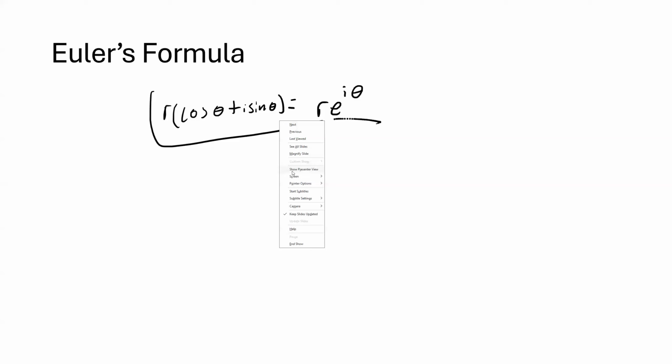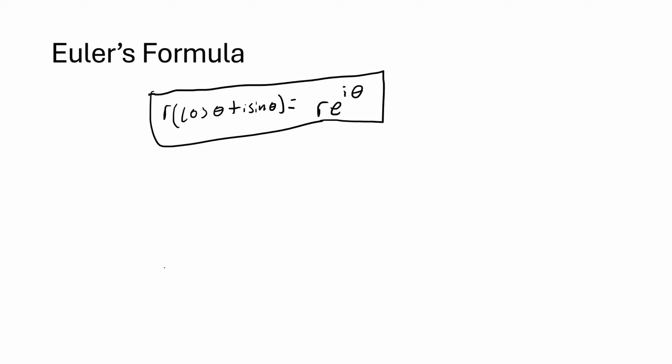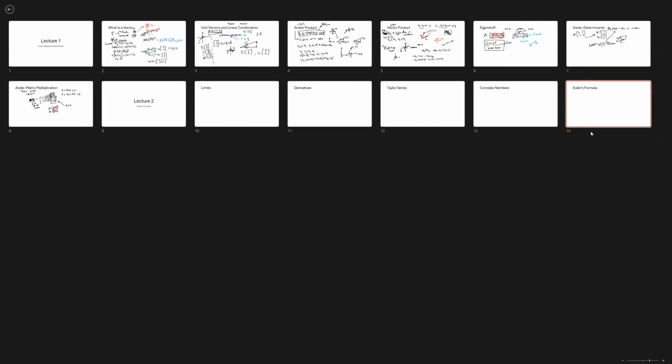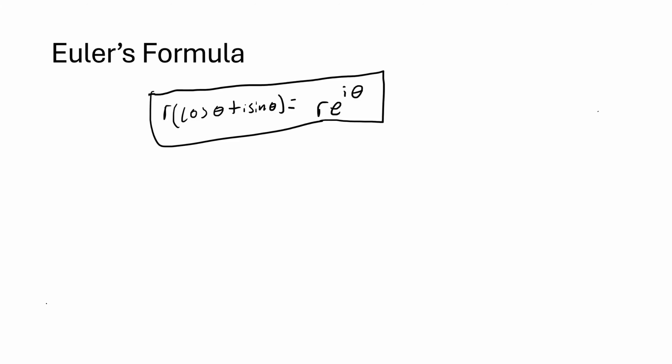This is Euler's formula. It is an incredible, astounding mathematical result that, I mean, every time I see it, it's just like, wow, this is pretty cool, right? And it's so essential in physics. I mean, we use this so much because it gives us a link between exponentials, which have very nice mathematical properties, like e to the a plus b equals e to the a times e to the b.